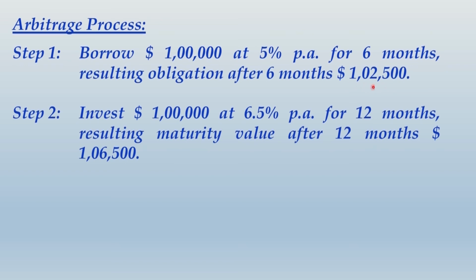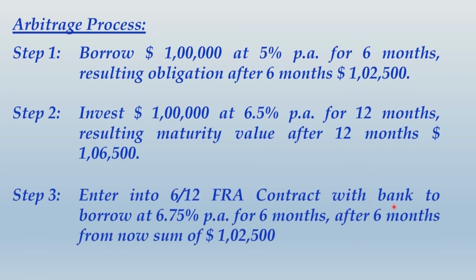Now the maturity value of your borrowing is 1,02,500 and this you have to repay after 6 months. To repay this, you would need 1,02,500. So your third step would be to enter into a 6/12 FRA contract with the bank to borrow at 6.75% per annum for 6 months. After 6 months from now, that will be a sum of 1,02,500. So your plan should be to utilize the proceeds of this borrowing to repay the LIBOR loan, which will become due after 6 months. So do one thing, write up the first 3 steps and then we shall move ahead.